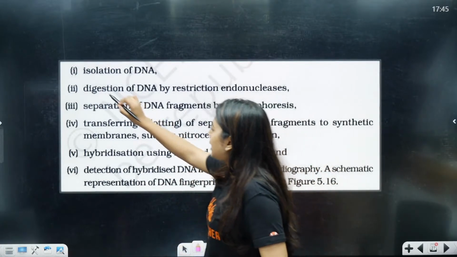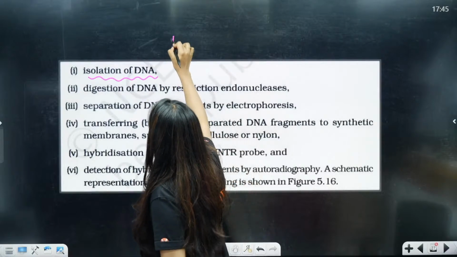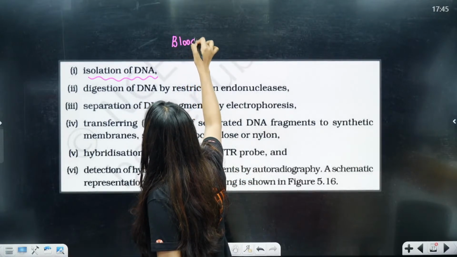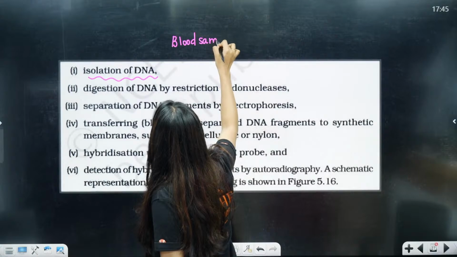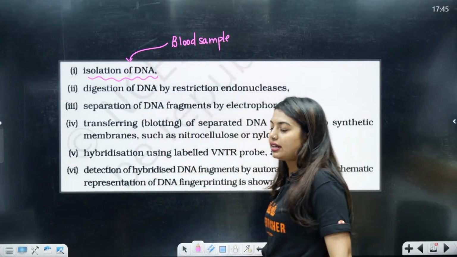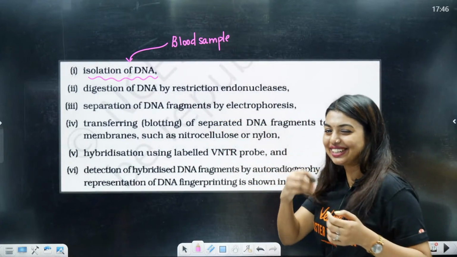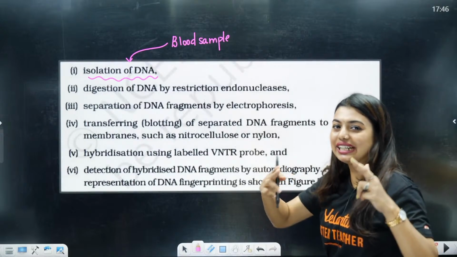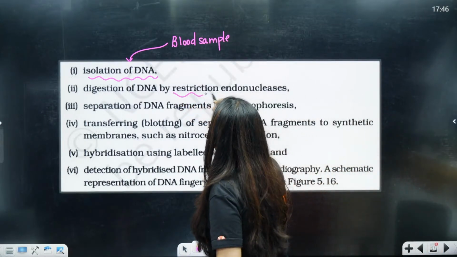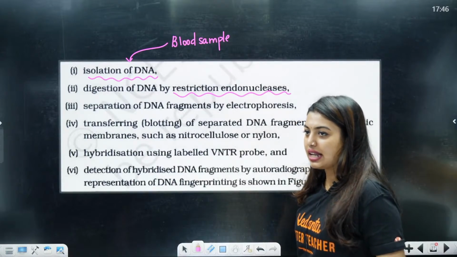First you will isolate the DNA from the blood sample that you got. Then you will digest the DNA, not like eat it, I mean you will cut the DNA with the help of restriction endonuclease.